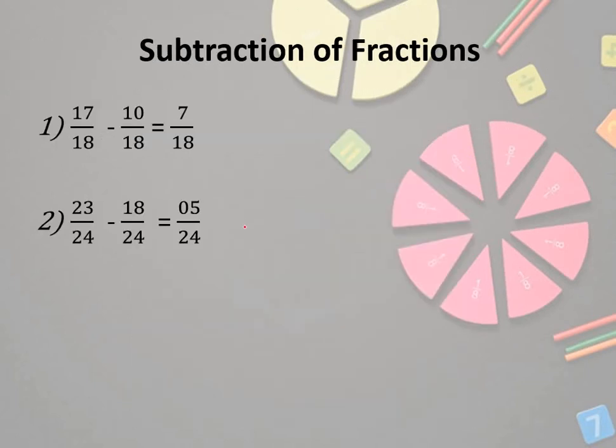In the same way subtraction also, like fractions, what you can do is take the denominator common, 17 minus 10, 7 by 8. Yes, keep one thing in mind, wherever you find an improper fraction after solving addition or subtraction, you need to convert it into a mixed fraction.